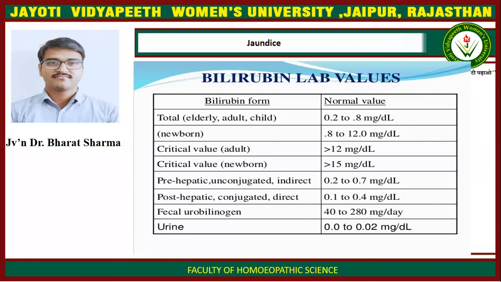Post-hepatic or conjugated or direct bilirubin level is 0.1 to 0.4 milligram per deciliter of blood. Fecal urobilinogen level is 40 to 280 milligram per day, and in urine, bilirubin level is 0.0 to 0.02 milligram per deciliter.